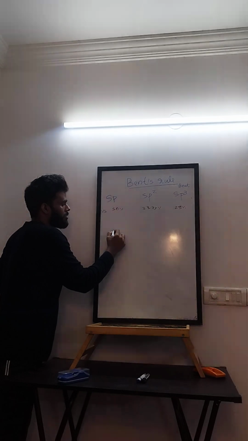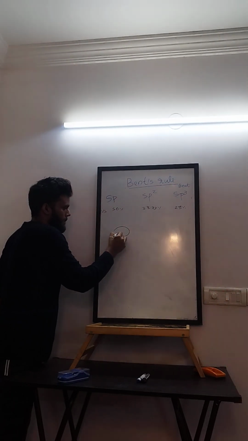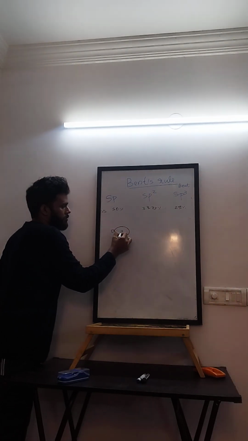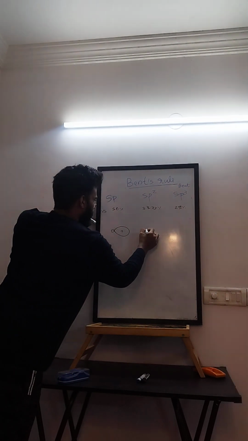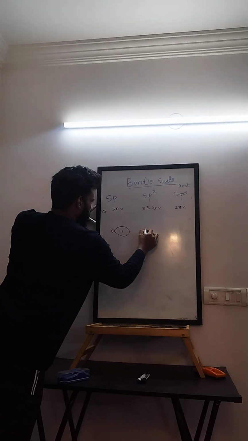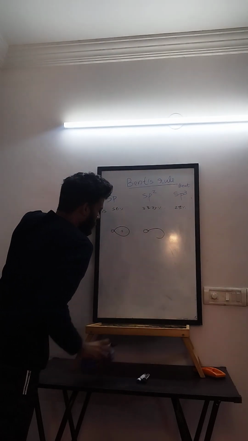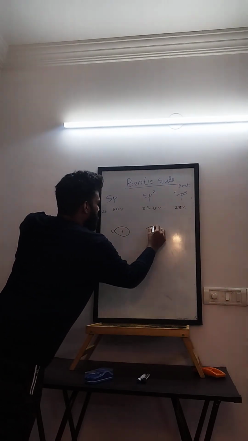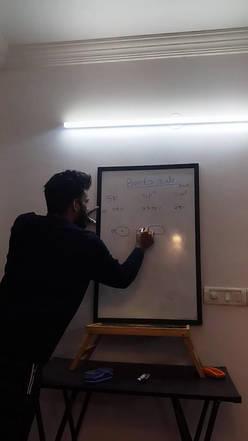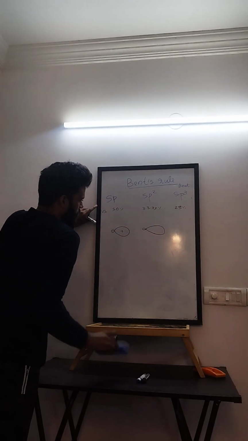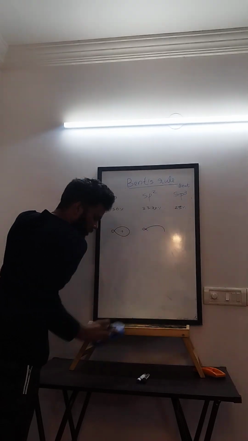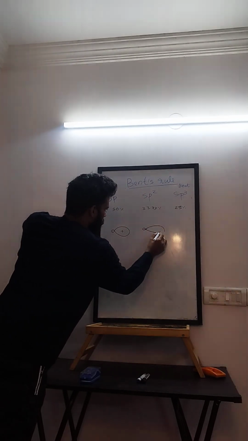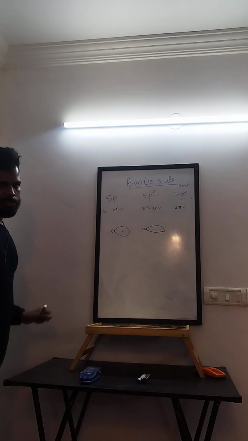So SP2 one orbital will be a little longer. Look at this. This is a little longer and slender. It's not as round as this one.